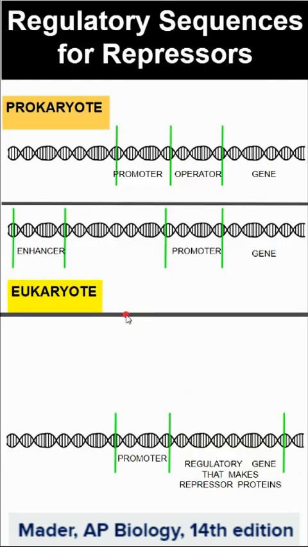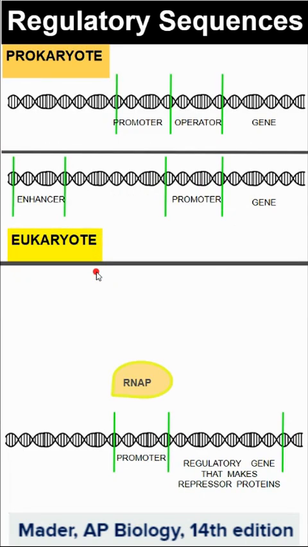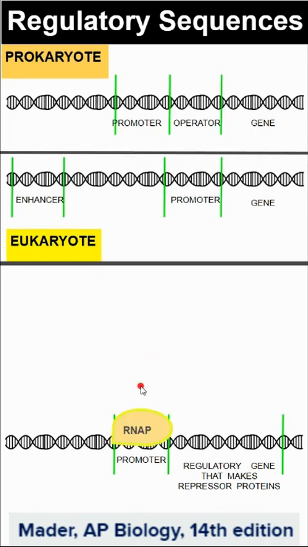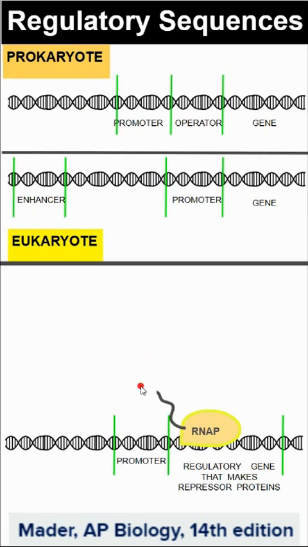Now, there are regulatory sequences that make repressors, and repressors can interact in eukaryotes and prokaryotes. So when we're seeing prokaryote genes, we are going to often see operators, and that's where the repressor will bind. In eukaryotes, repressors can bind in different locations to interrupt the process of transcription. But as we look here, again, RNA polymerase and this regulatory gene, there is no operon, so the RNA polymerase can bind and it can begin transcription right away.